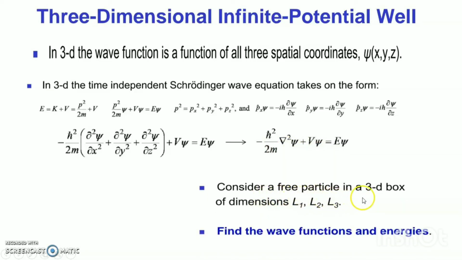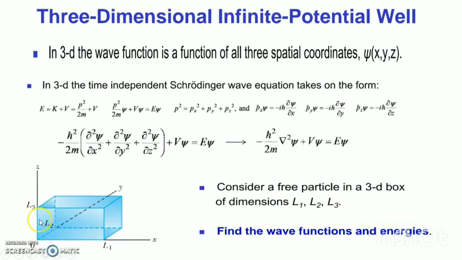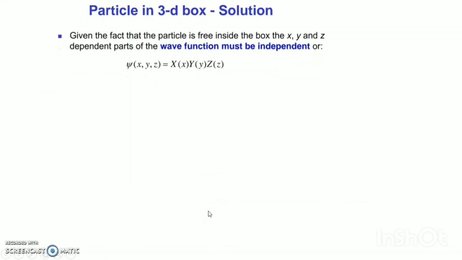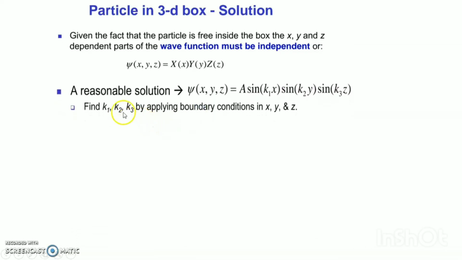Consider a free particle in a 3D box with dimensions L1, L2, L3. Find the wave functions and energies. This is L1, L2 and L3. Particle in a 3D box solution: given that the particle is free inside the box, the x, y and z dependent parts of the wave function must be independent. So I use psi(x, y, z) equals psi(x) psi(y) psi(z), the method of separation of variables.